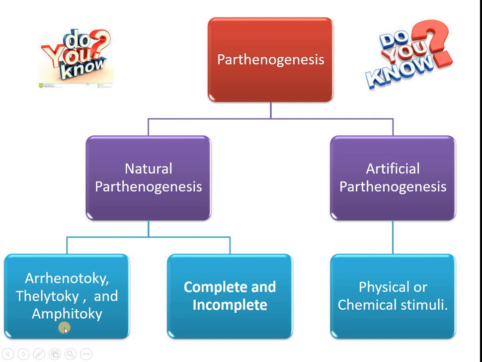Amphitoky, here both males and females are produced. For thelytoky, the example is Solenobia, and for amphitoky, the example is Apis. And this is complete and incomplete parthenogenesis. For artificial parthenogenesis, we need physical or chemical stimuli.